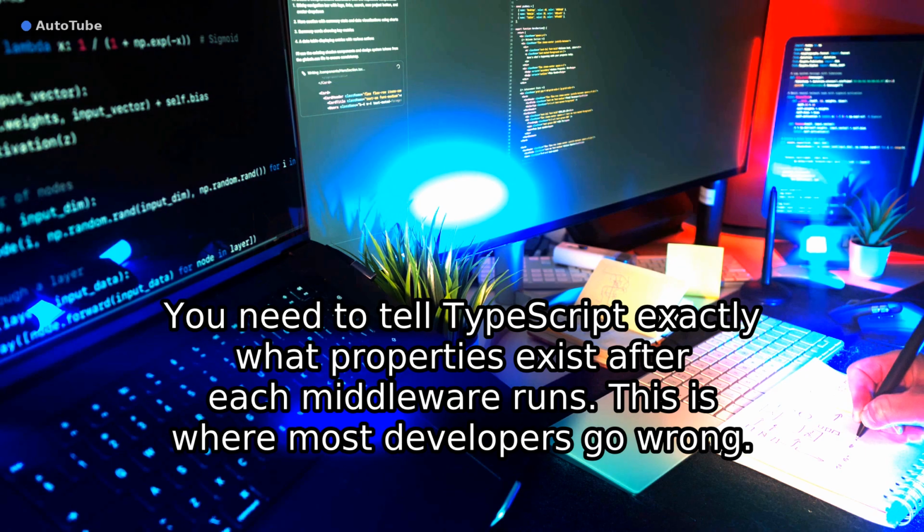The problem gets worse with 3 or 4 middleware functions. Each one adds constraints. Each one narrows the type further. By the fourth middleware, TypeScript can't resolve the type at all. 73% of developers try to fix this by using any or unknown. That defeats the entire purpose of TypeScript. The real solution requires a different approach. The next part changes everything.